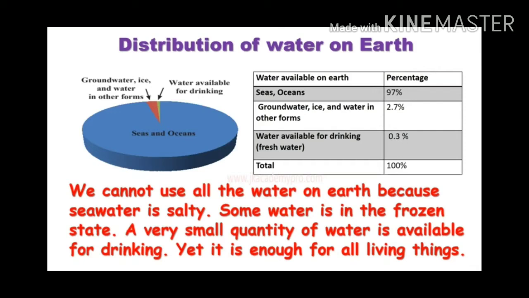As you see in that chart, it means we cannot use all the water on the earth because seawater is salty. Some water is in the frozen state. A very small quantity of water is available for drinking, yet it is enough for all living things. Dear students, just look at the picture alongside and draw it in your notebook, as well as draw that table also.